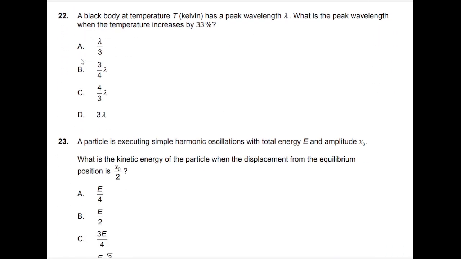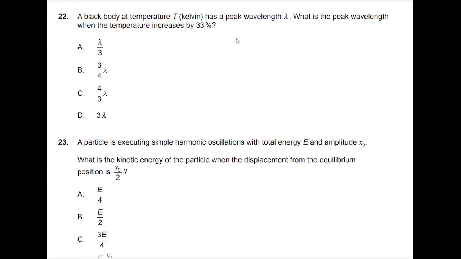Question number 22. A black body at a temperature T has a peak wavelength lambda. What is the peak wavelength when the temperature increases by 33%? By using Wien's displacement law, we have a relation between lambda max and temperature, which is B by T, where B is a constant. Now we have to find the wavelength when the temperature increases by 33%.